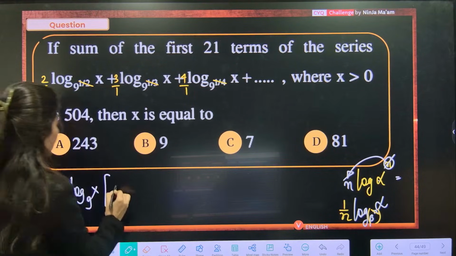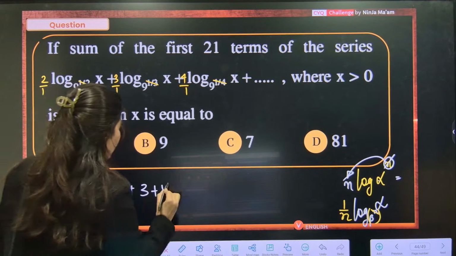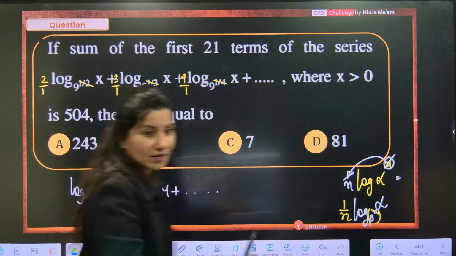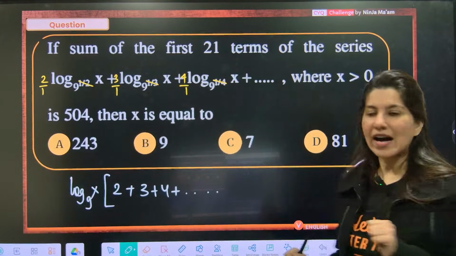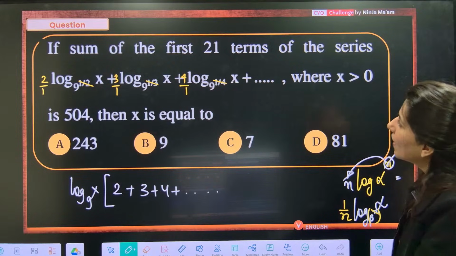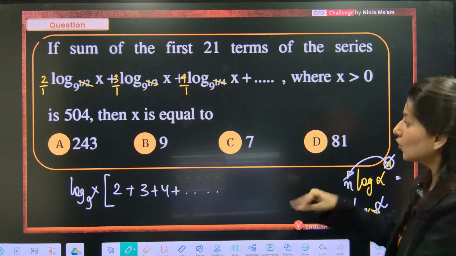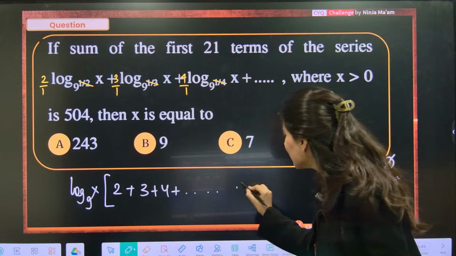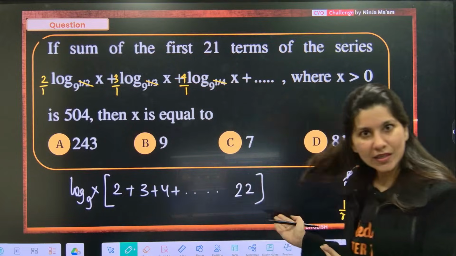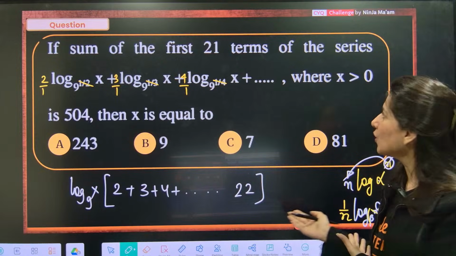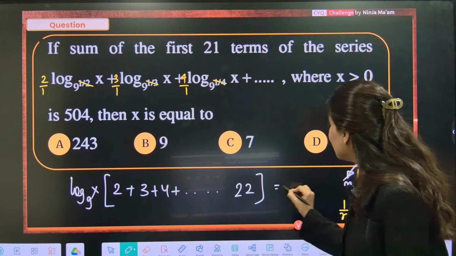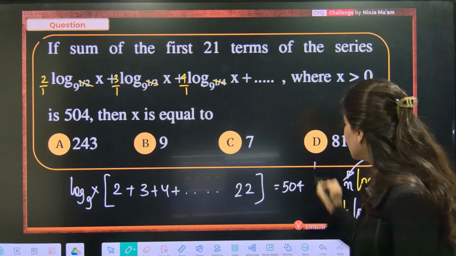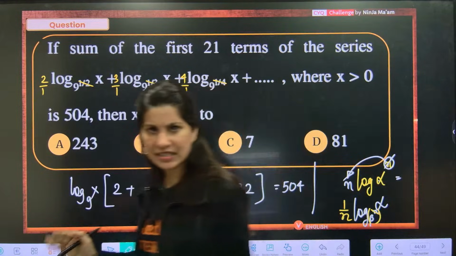It starts with 2 plus 3 plus 4 up to when? For that, I will have to read the question: sum of first 21 terms. We are starting with 2, so the last term will be 22. That's how 21 terms will be there. Correct or not? It is equal to 504, which they are already giving. I think this question has become very easy.